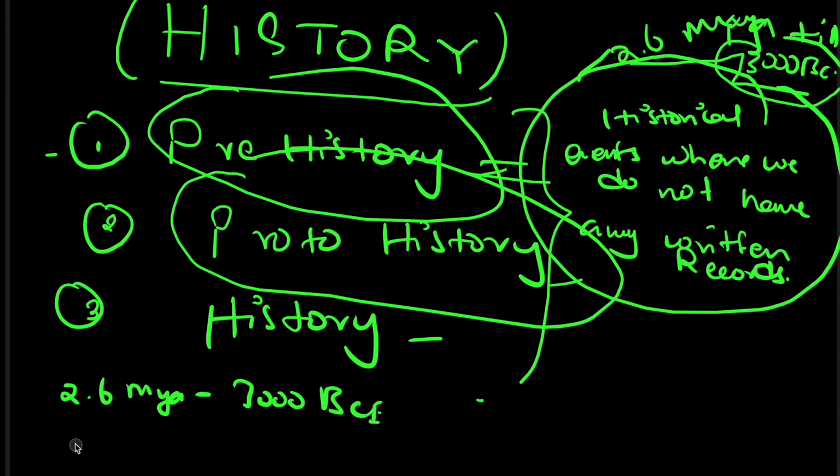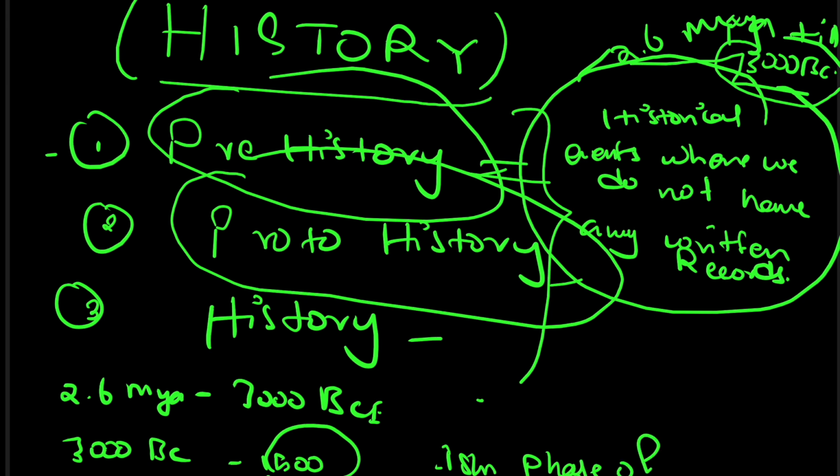Now proto-history will probably start from 3000 BCE till 1500 BC, where the first phase of urbanization declined.